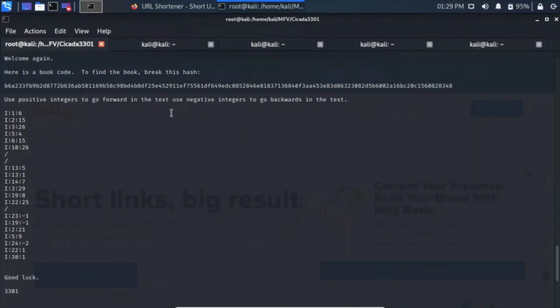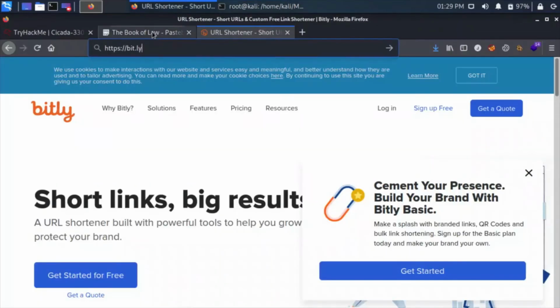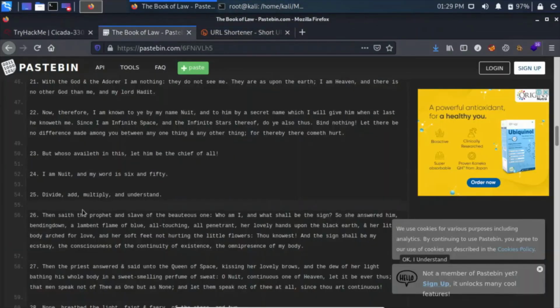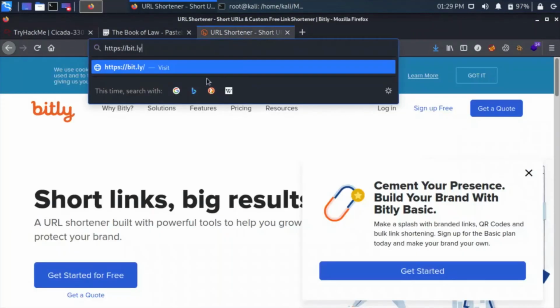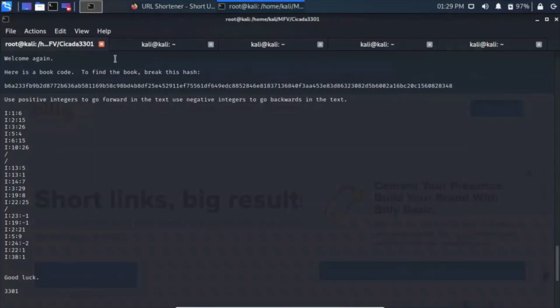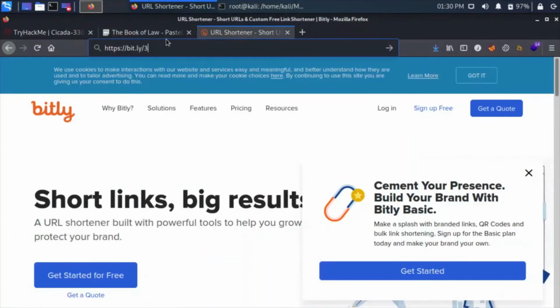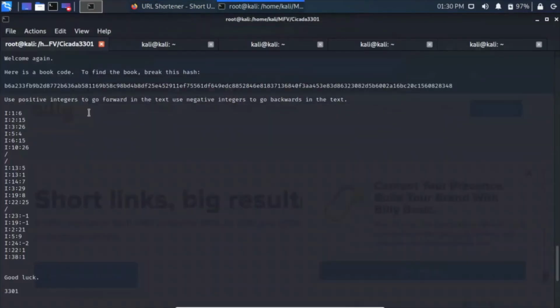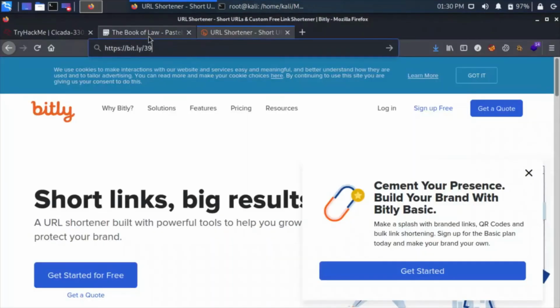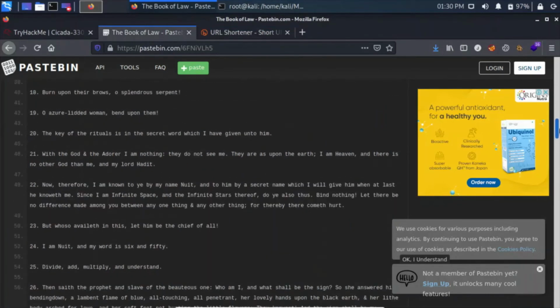23rd minus 1. Use negative integers to go backward in text. So I guess 23 minus 1 is maybe 3, I guess. It is going back. Slash 3. Okay. 19th one, so I guess it is 9. And second line and 21st. Second line and 21st.